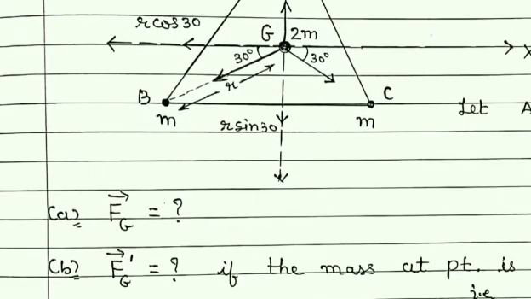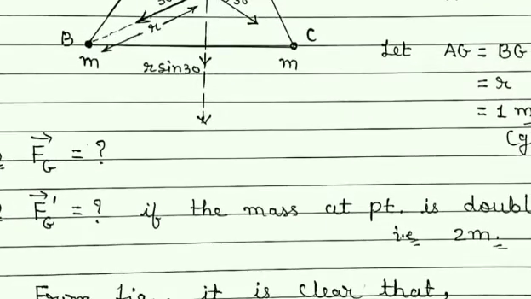So we have obtained for A. Now for B. Now here in B, the situation is changed.